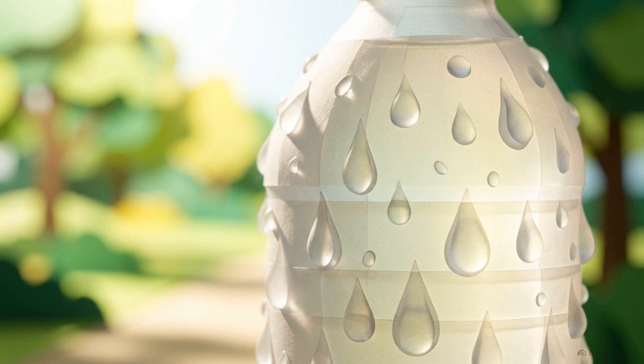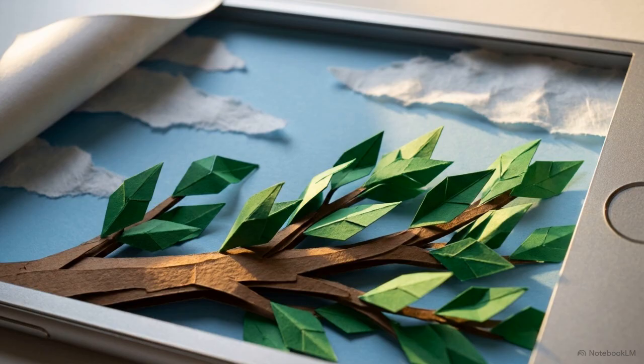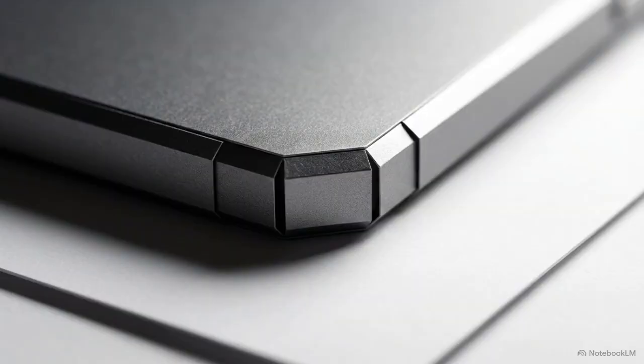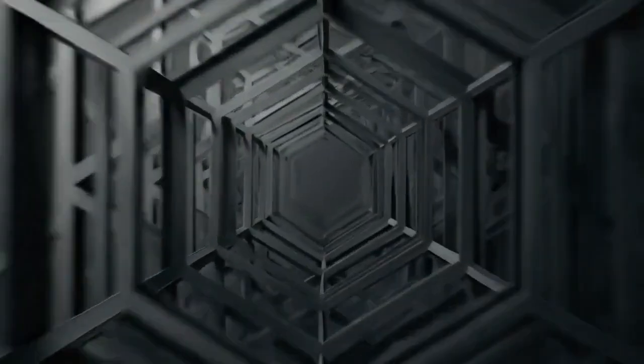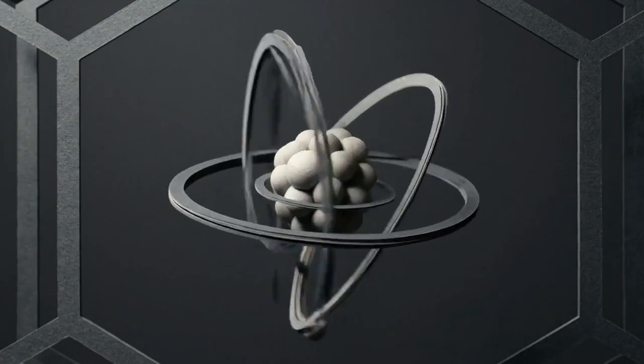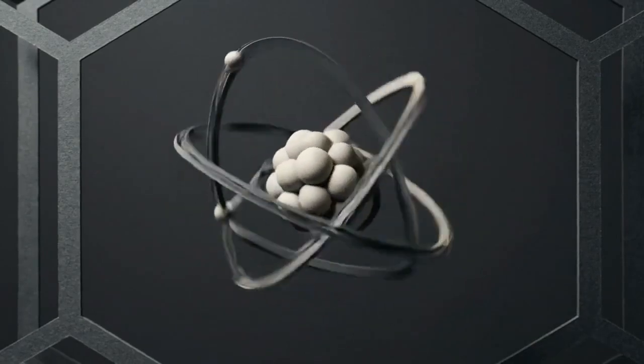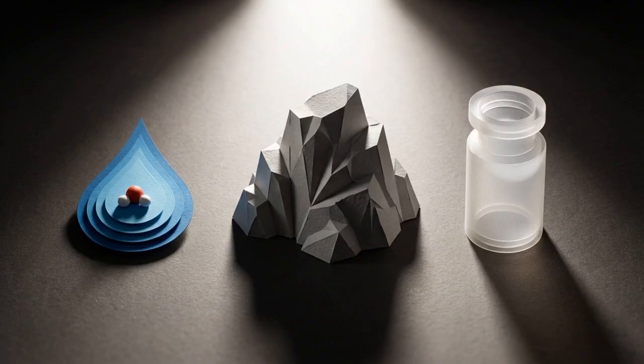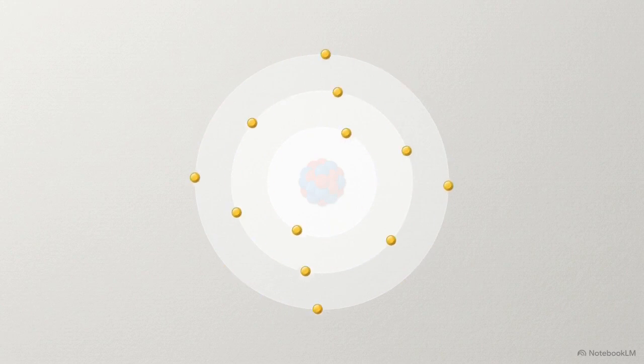Take a look at the water in your bottle, the invisible air you are breathing right now, and the solid metal chassis of your smartphone. They look and behave entirely differently, but dive deep inside that metal, or the water, or the air, and you hit the exact same foundation. They are all constructed entirely from matter. Matter is built from atoms, the fundamental microscopic units that construct everything in the universe.